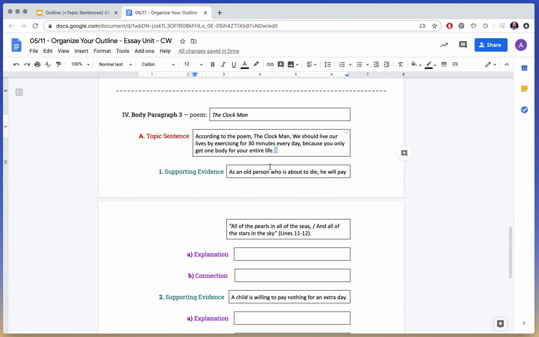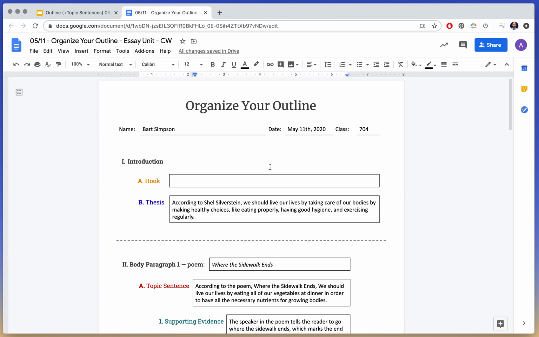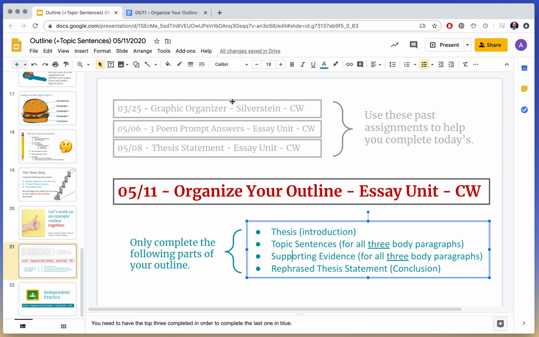Once you've done that, you are finished for today, right? So make sure that you have these 3 documents open to really help you out today. It should be a lot of copy and pasting. You have the thesis, the topic sentences, the supporting evidence, and the rephrased thesis statement. You don't have to rephrase it just yet if you don't want to.